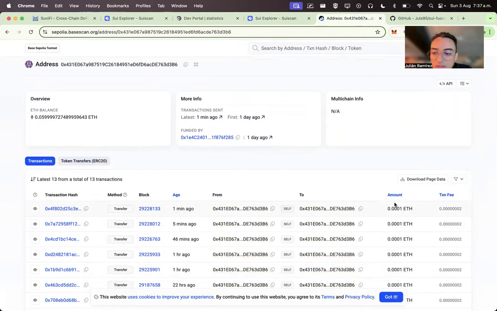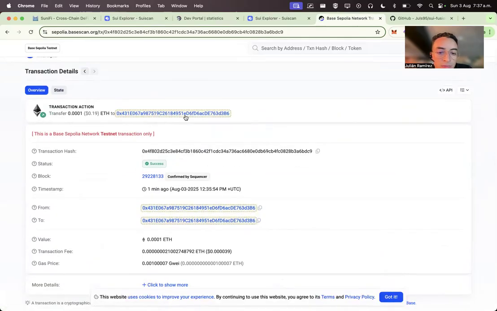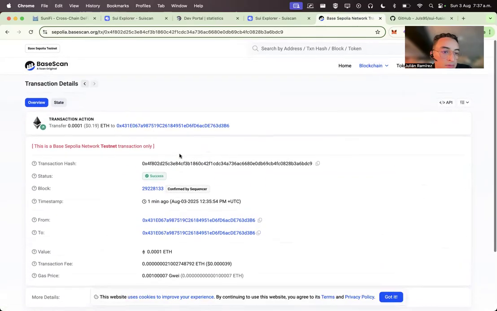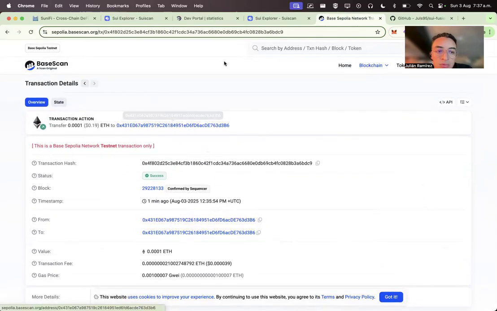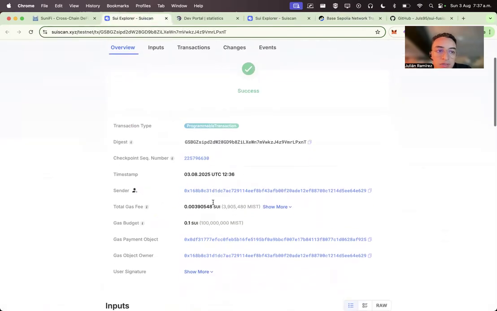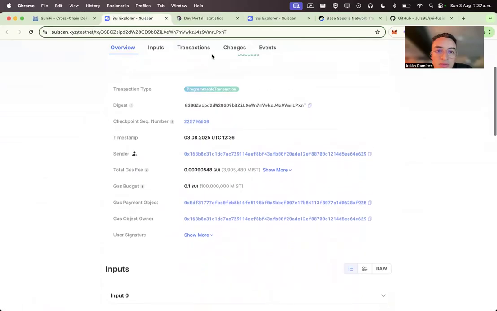And let's refresh this one to see if something changed. And here is 0.01 ETH, 0.01 ETH, into my Base Sepolia account. This is from my SUI testnet account.